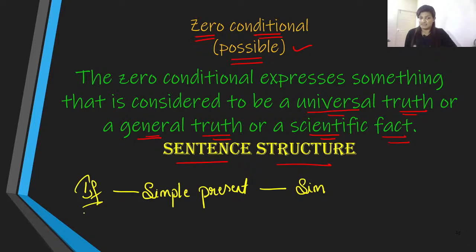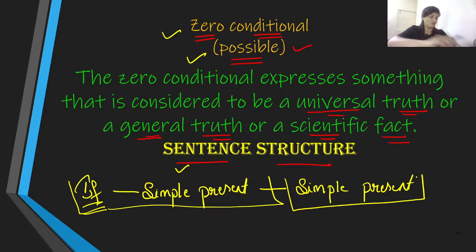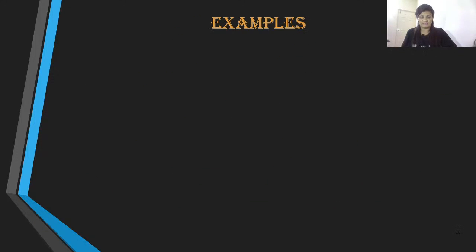One is the if clause, which will be in simple present, and then the other clause, which is also going to be in simple present in zero conditional. Focus on the sentence structure: the if clause will be in simple present, and the second clause is also in simple present.